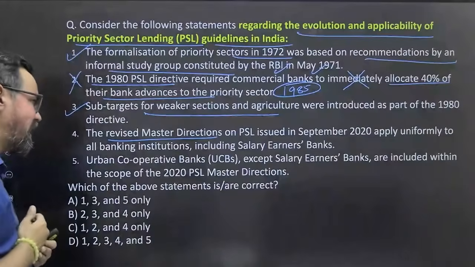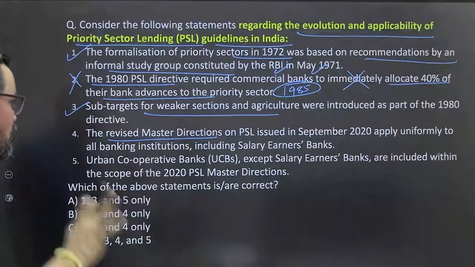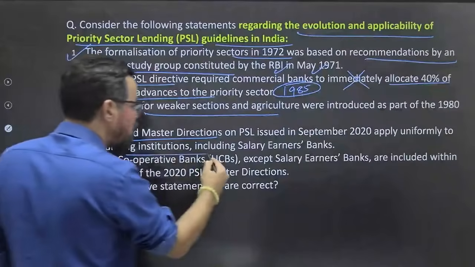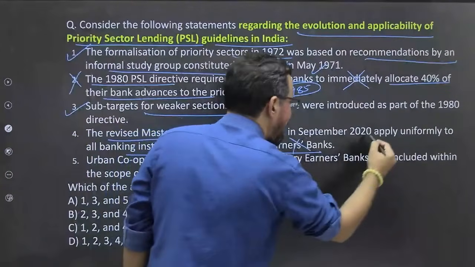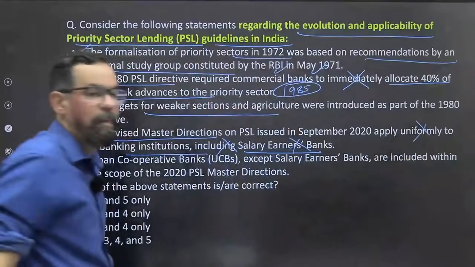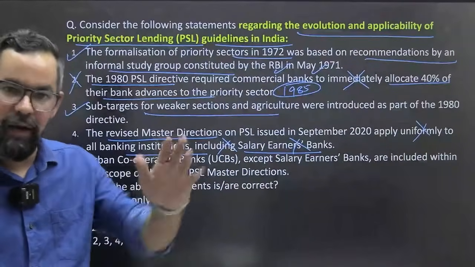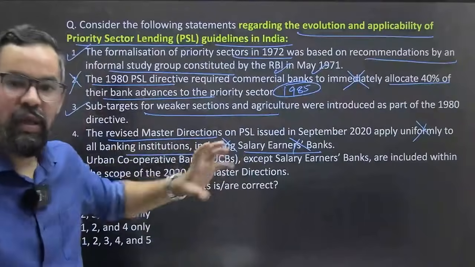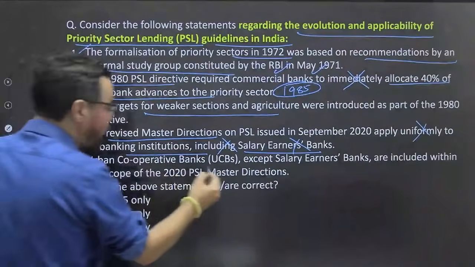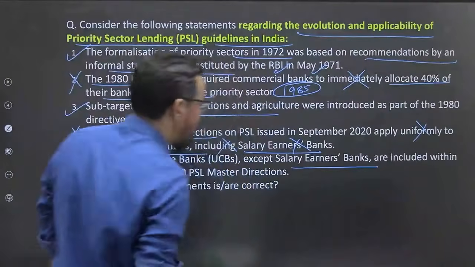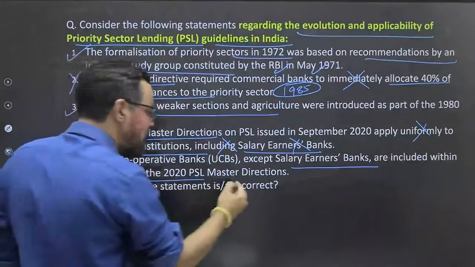The revised master direction on PSL, September 2020, applies uniformly to all banking institutions, including salary earner banks. No, salary earner banks are not part of this. Salary earner banks are mostly cooperative banks, which look after salary management only, and they are not part of this particular category. Wrong. Urban cooperative banks except salary earner banks are included within the scope of the 2020 PSL master direction.